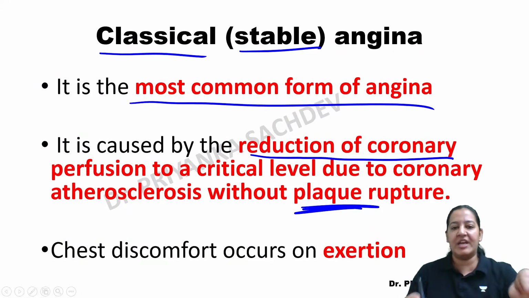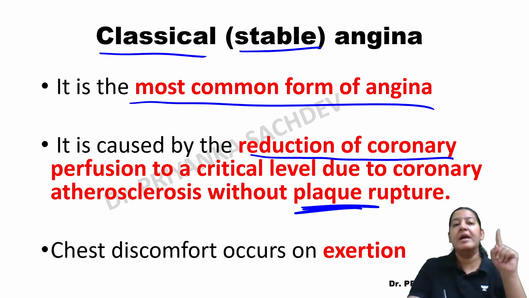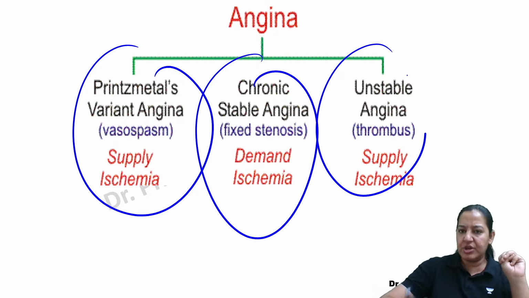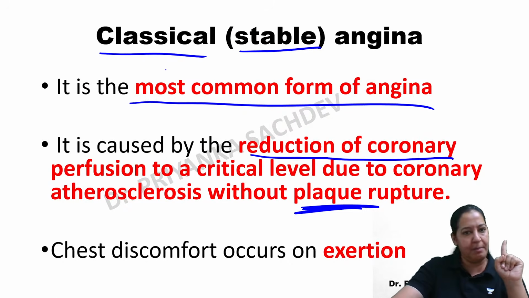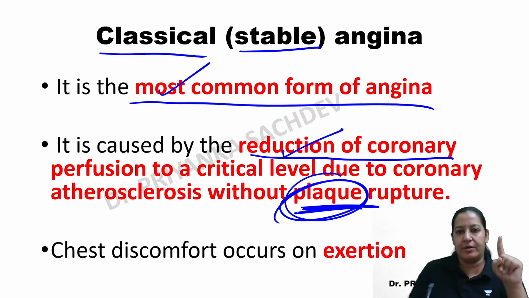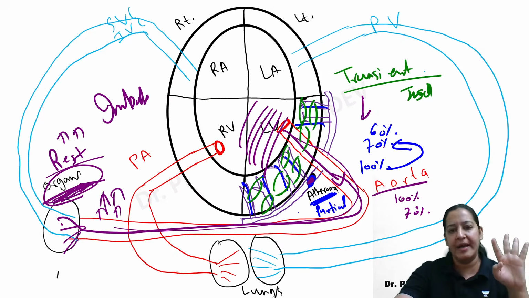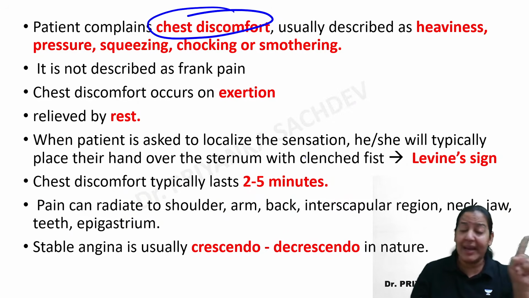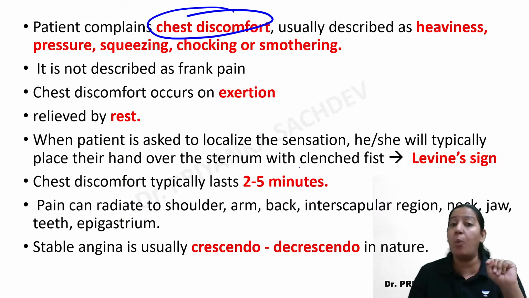So what is stable angina? What is the problem in stable angina? You tell me. There are three types of angina, and out of the three types, this one is the most common. In this, there is reduction in the coronary perfusion due to plaque, due to atherosclerosis, but it is partial. So the patient has chest discomfort. It is not chest pain, it is discomfort. I'm insisting on the word discomfort.